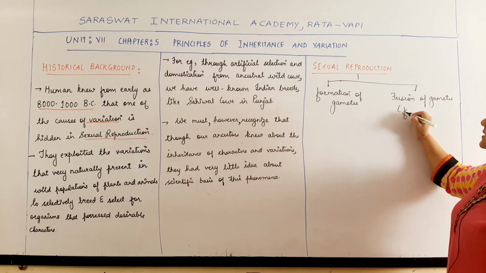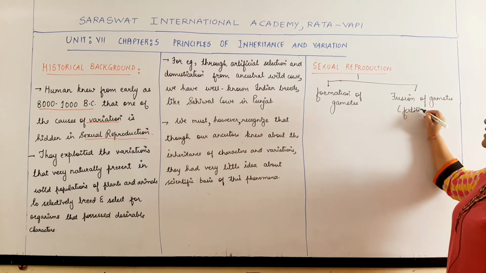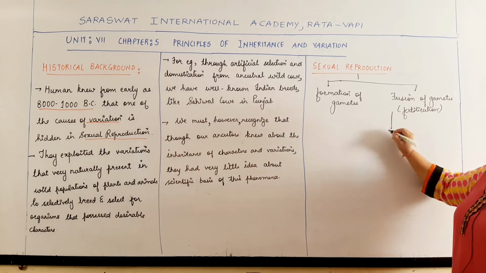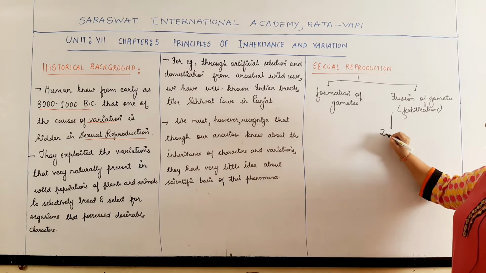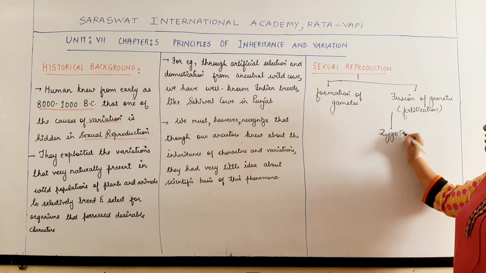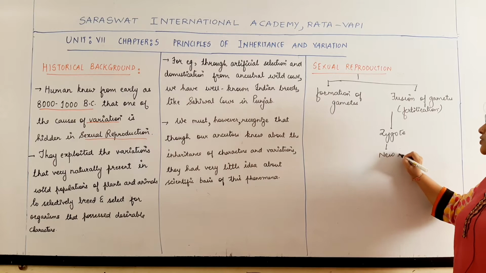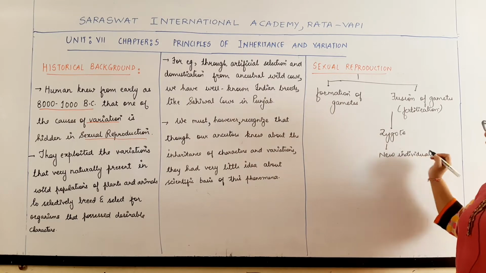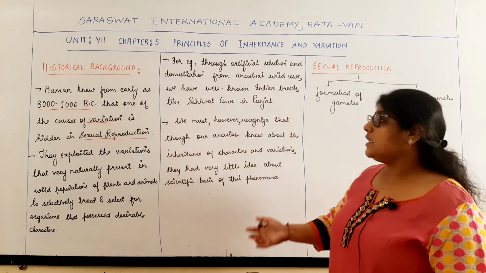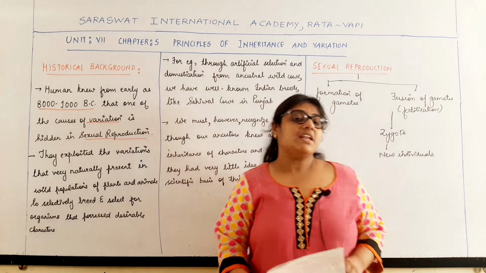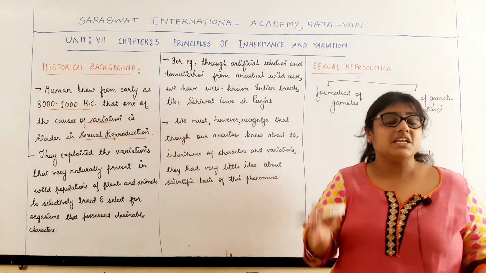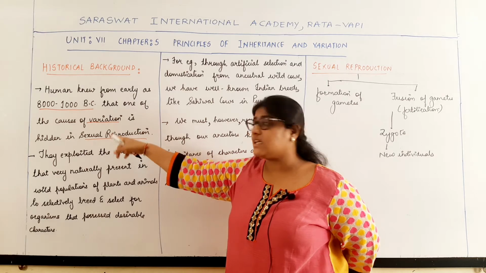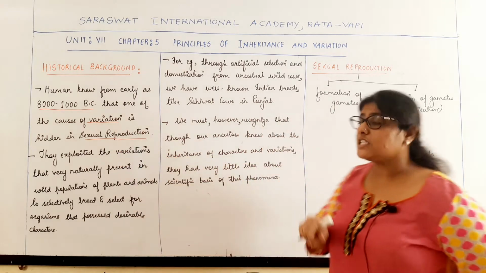This process is the process of fertilization. The product formed by the fusion of the gametes is the zygote, and it is this zygote which will form the new individual. So from this, humans knew about variation, the changes which occur within the members of the same species, and that one of the reasons for variation is sexual reproduction.